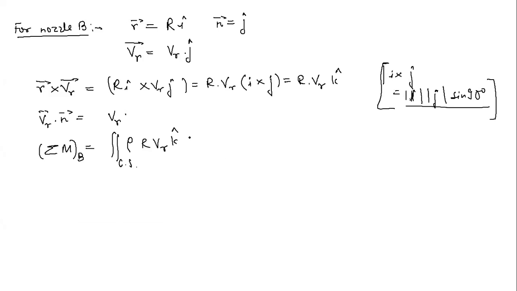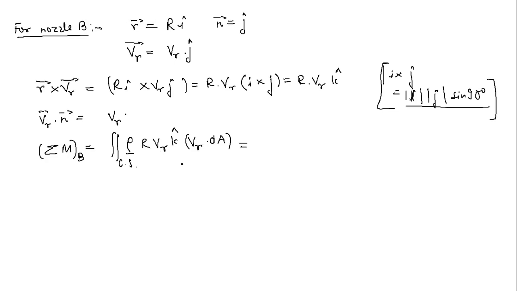So this is simply equal to VR dA. Now let us take these terms together, that is rho VR dA. Let me take it outside, because we are going to the maximum radius.